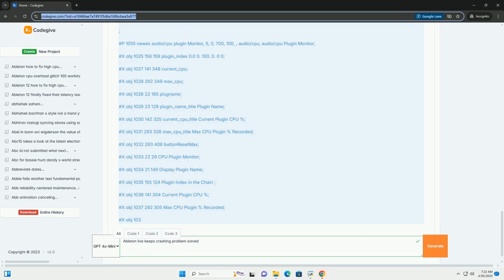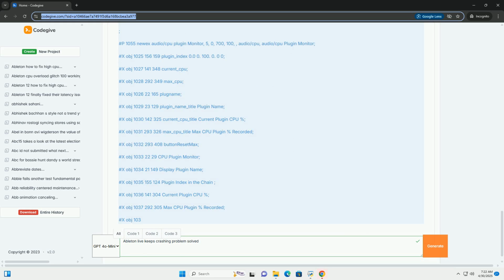Consistent crashes during specific actions: the crash consistently happens when you load a particular plugin, perform a specific editing action, or work on a certain project. This strongly indicates an issue with the specific element triggering the crash.